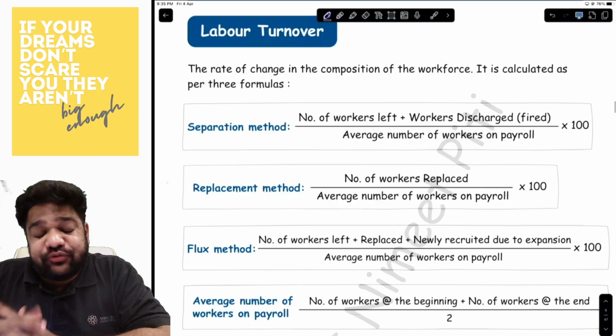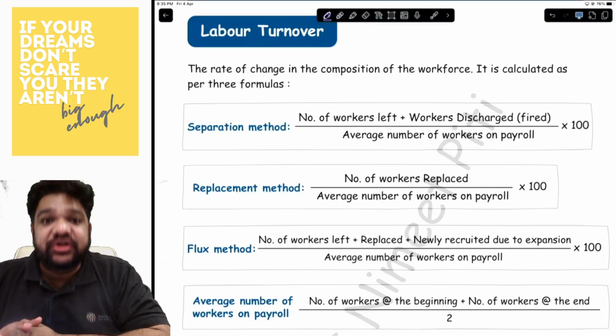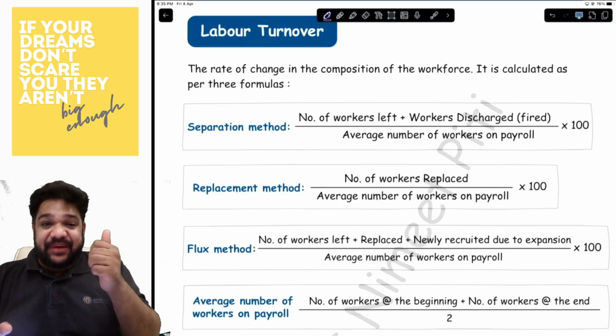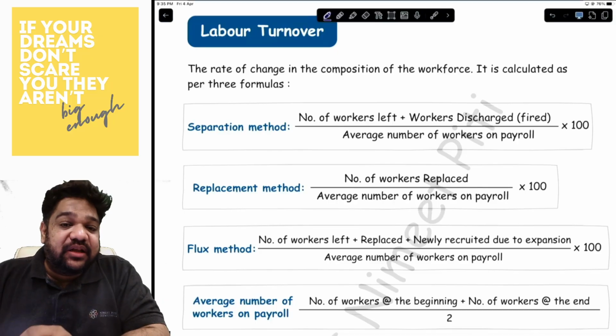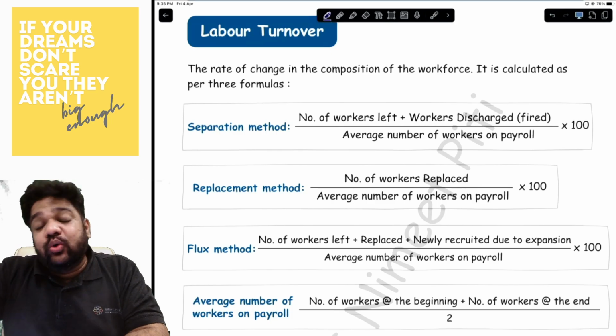Now, the last part is labor turnover. There are three formulas for labor turnover. It is the rate of change in the composition of the workforce. The first method is the separation method. Under the separation method, it is the number of workers who left you or the number of workers that you discharged.